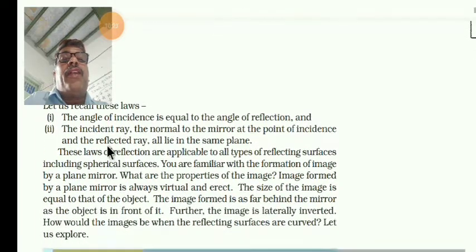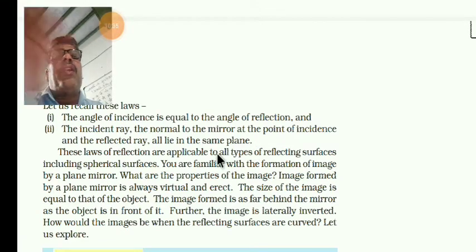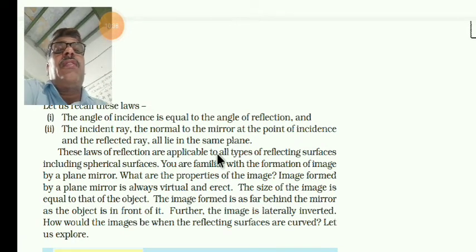Second, the incident ray, the reflected ray and the normal at the point of incidence all lie in the same plane. These are the laws of reflection, and they are applicable to all types of reflecting surfaces, including spherical mirrors.